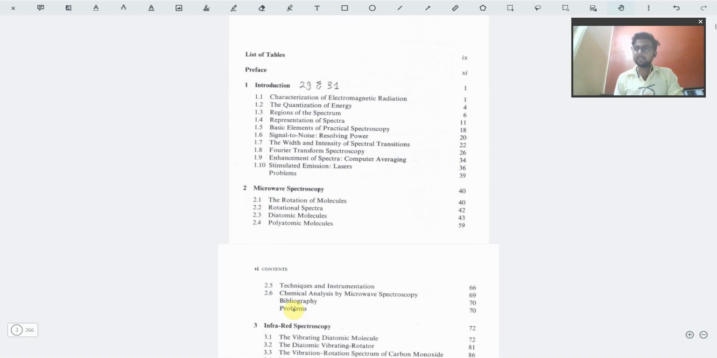So let us look at the contents now. Let us see what exact data is given in the book, and then we will proceed to scrolling through the book and seeing the body of the book.